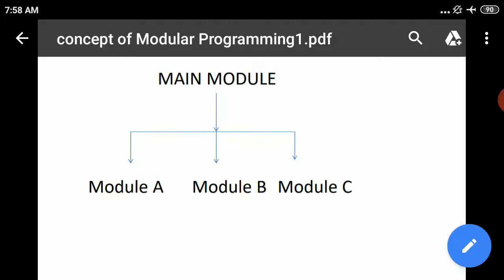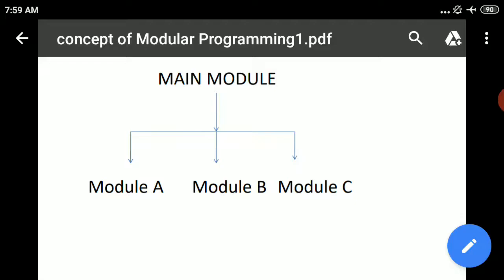After the completion of each submodel, they are combined to form a large program. By doing so, the work complexity is reduced greatly as well as we can save time. The same thing is happening in the modular programming concept.